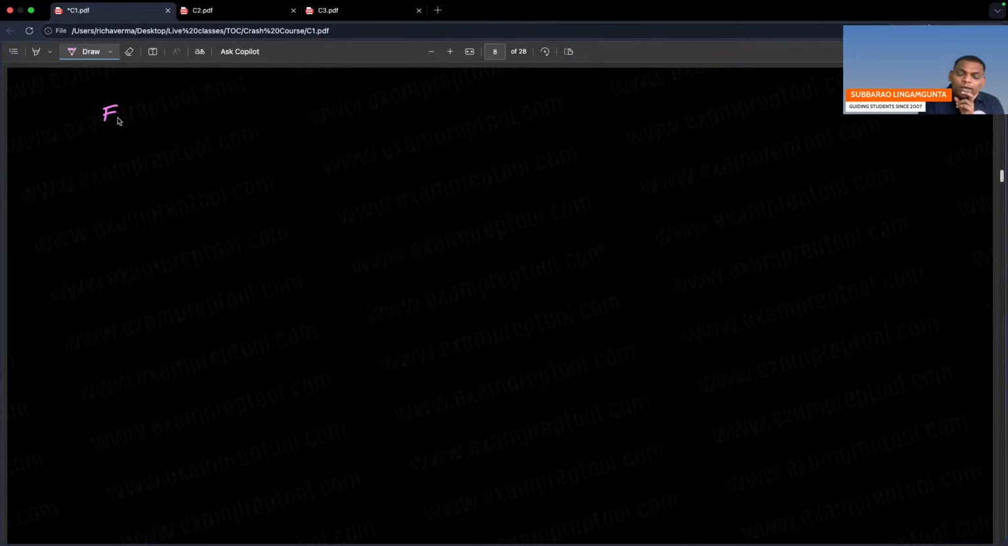Finite automata can accept only regular language because it is a smaller machine. Only regular it will accept. Next one, PDA will accept regular also, and CFL.